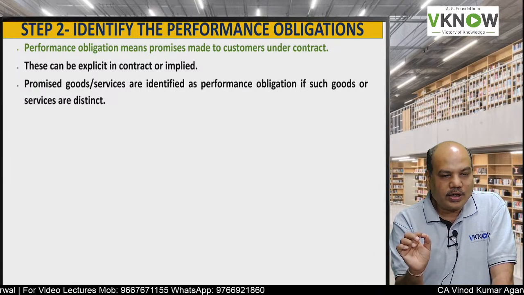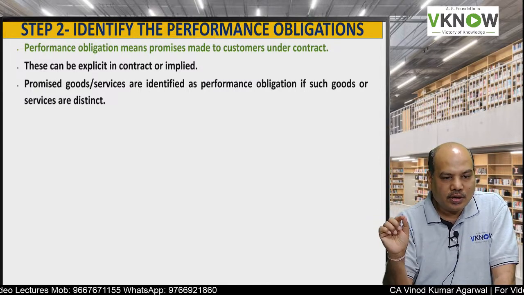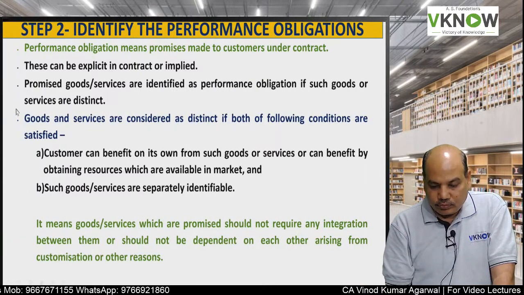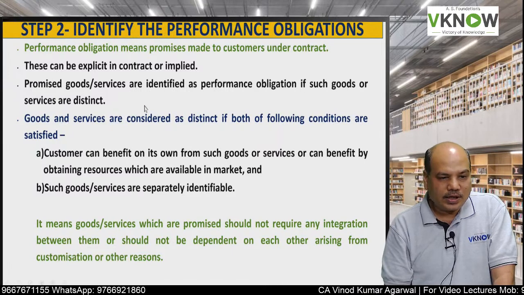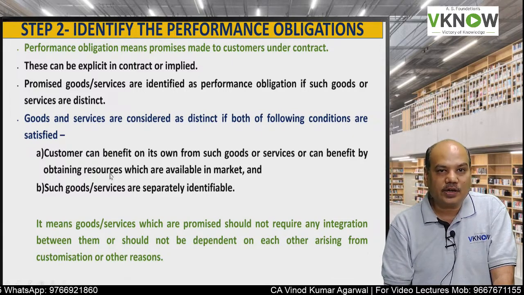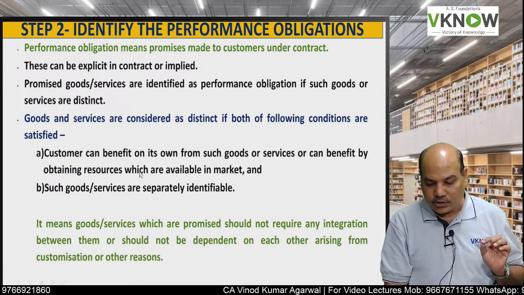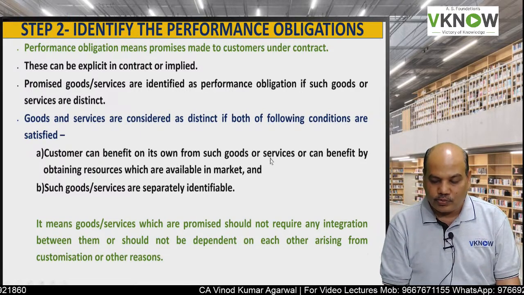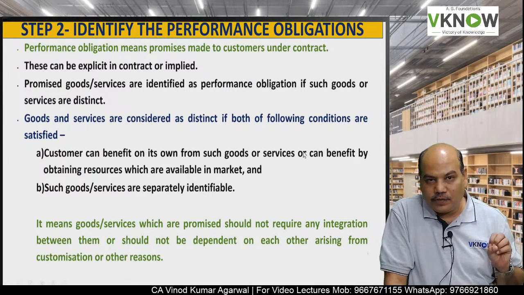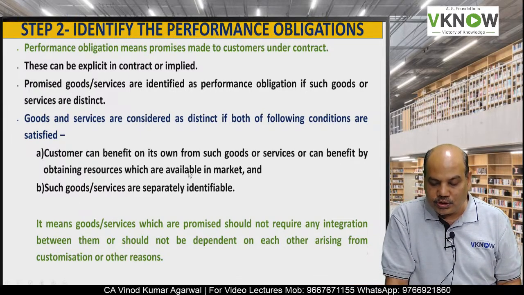Sale of car is one performance obligation, warranty is another performance obligation, after sale service is another performance obligation. When will you call goods and services distinct? Goods and services are distinct if both the following conditions are satisfied. Very important, for a theory question also, remember: the customer can benefit on its own from such goods or service.